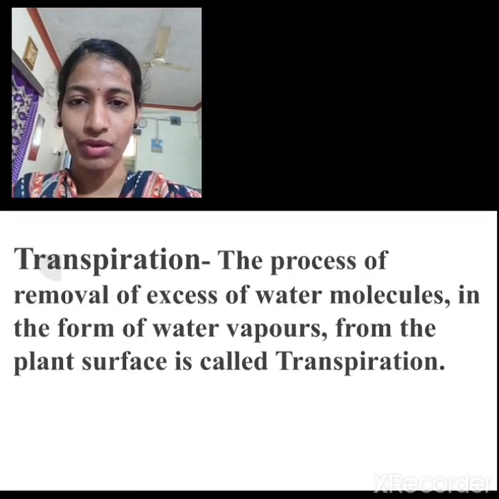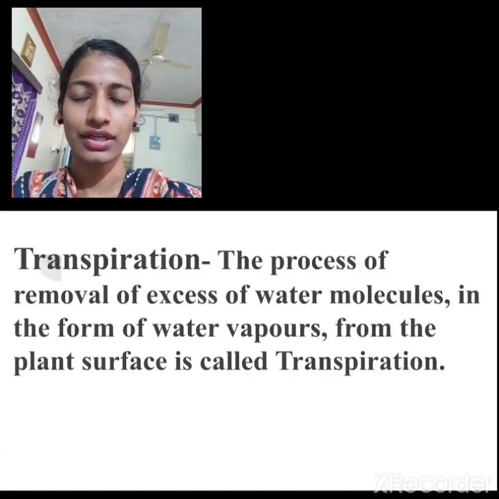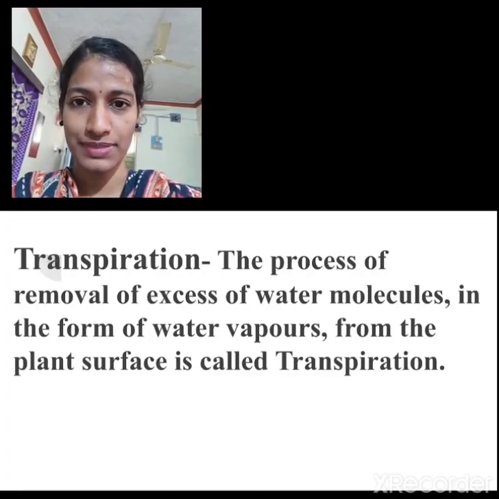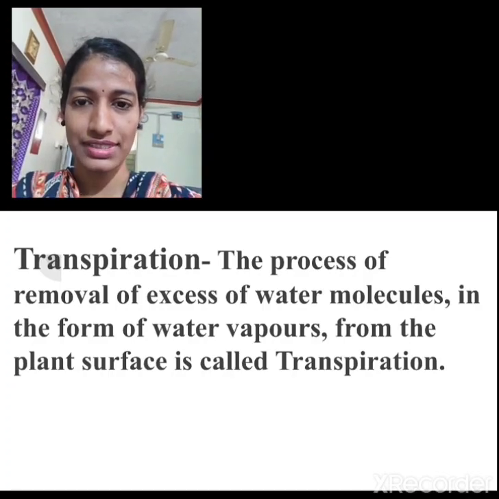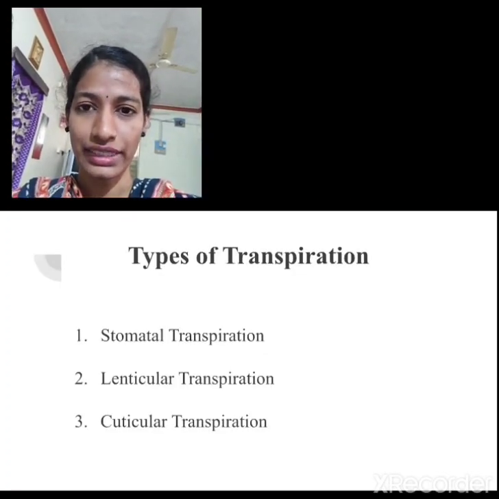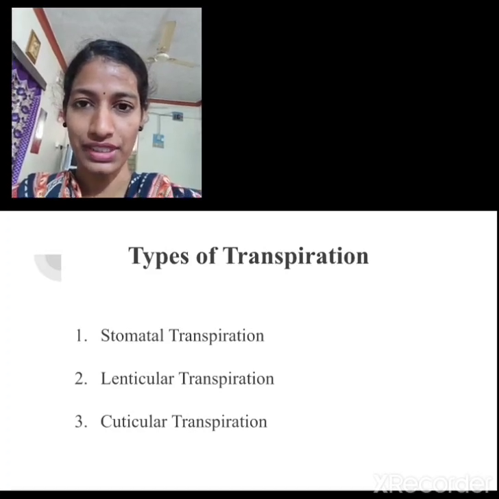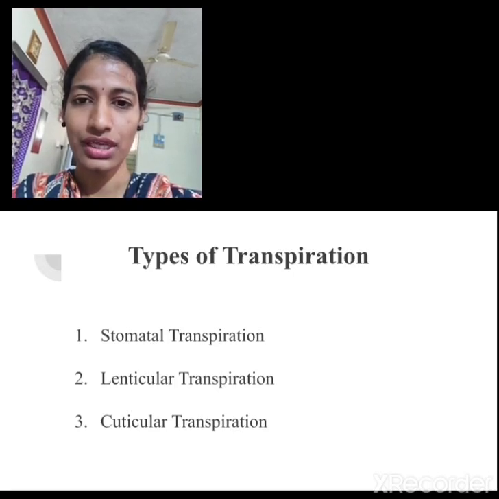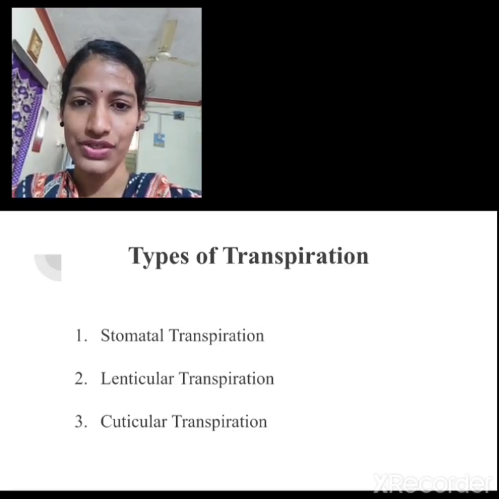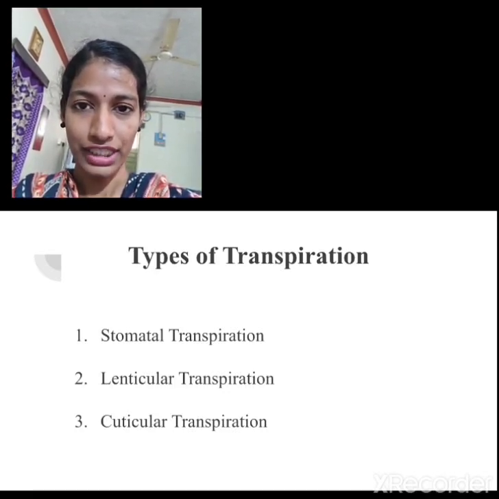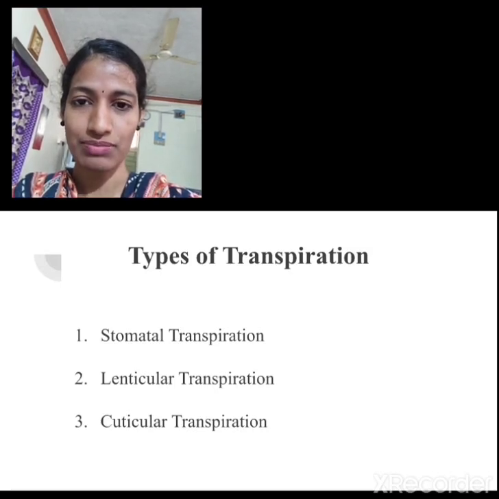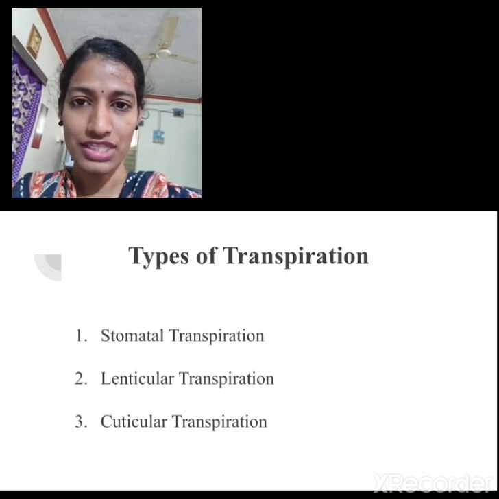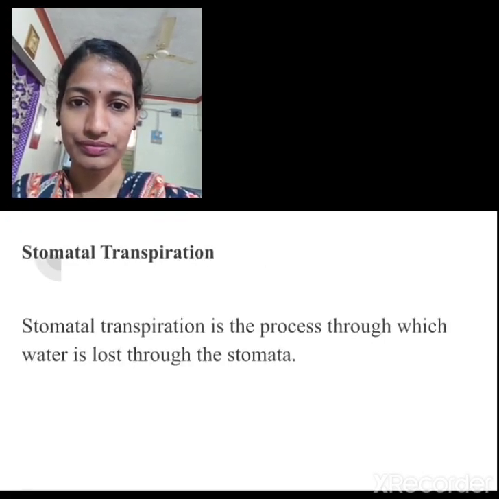So now you came to know the term transpiration, and now we shall see the different types by which transpiration takes place. There are three types of transpiration. The first one is stomatal transpiration, the second is lenticular transpiration, and the third is cuticular transpiration. The majority of transpiration, that is 80 to 90%, takes place by stomatal transpiration. Then we shall study the stomatal transpiration mechanism in this session.